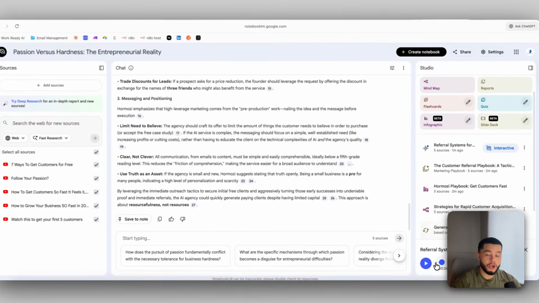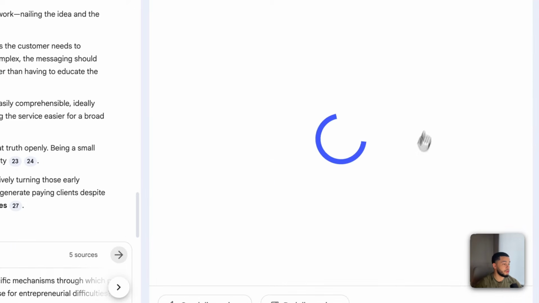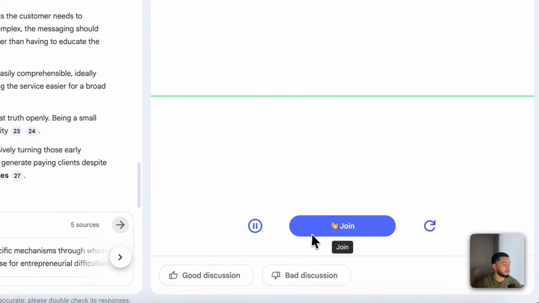So you can see there for the audio overview, it basically outputs a 15-minute podcast on all of them videos, or whatever source we put in here over on the left hand side. It's going to create a 15-minute podcast for that. You can see also in here there's an interactive mode, and if I go in here, then I can also speak in this podcast. So if we play this now.